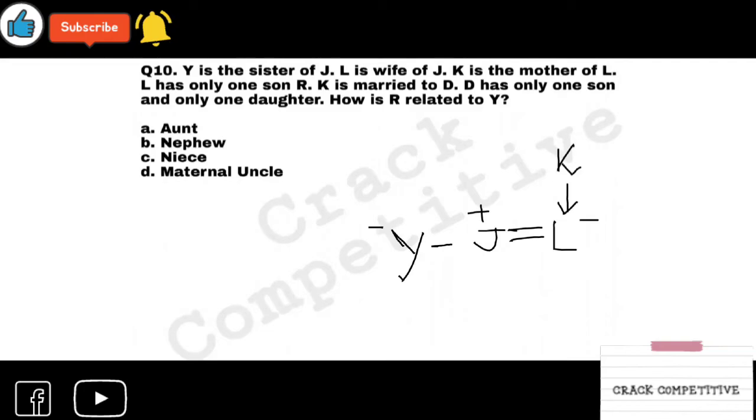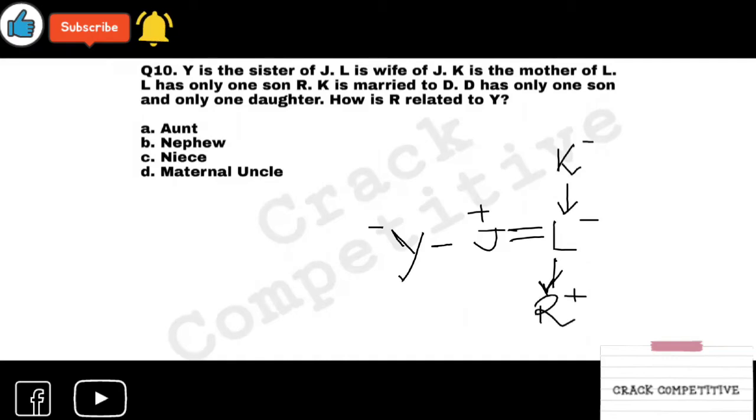L is the only son of R. L has only one son R. So there is the next generation gap, which is still in the third generation. So R is the only son, so R is plus. K is minus, because K is the mother of L, so K is female.